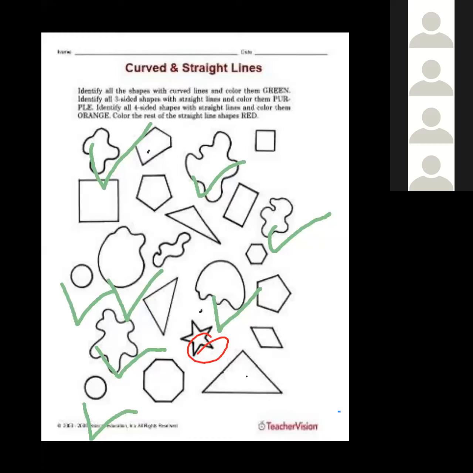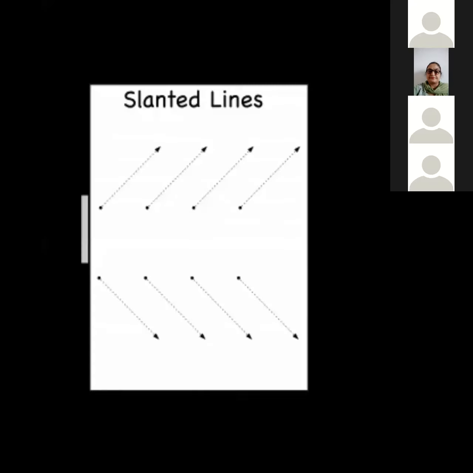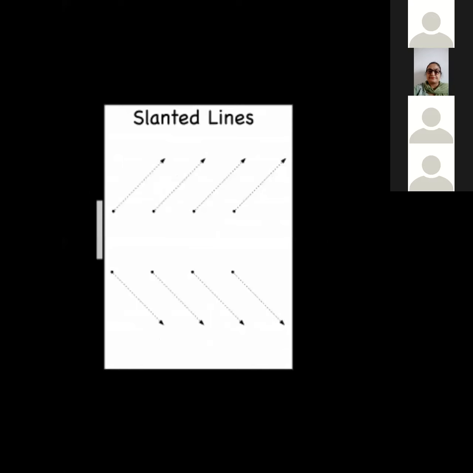Now, we have practiced curved and straight lines. Now we'll go to the next. Now we'll go to the others. Look at the screens. These are your slanting lines. They look slanted, but this is actually slanting lines.